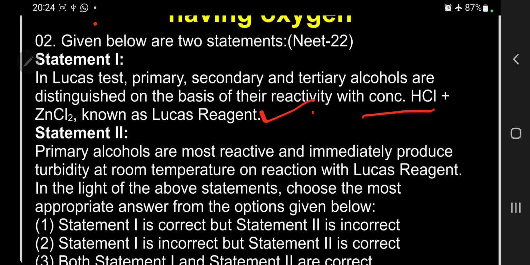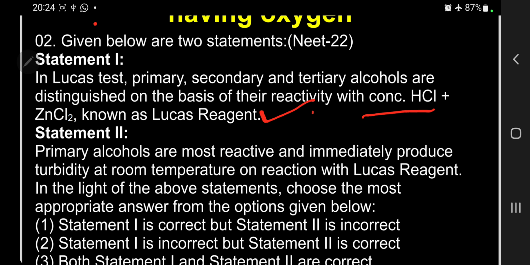When you treat with conc. HCl and anhydrous zinc chloride, tertiary will give turbidity immediately, secondary after 5 minutes, primary after a long time. So we can easily use this. So the first one is correct. The statement 2: primary alcohols are most reactive and immediately produce turbidity at room temperature and react with Lucas reagent.